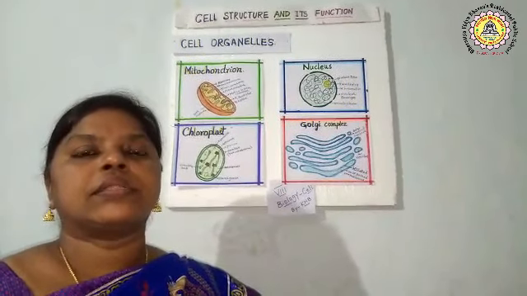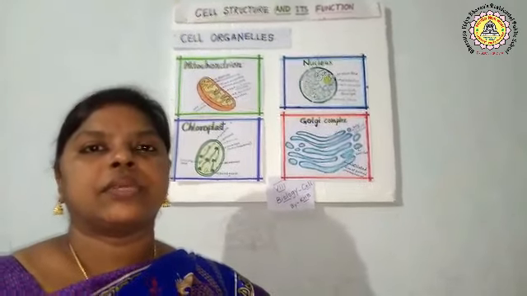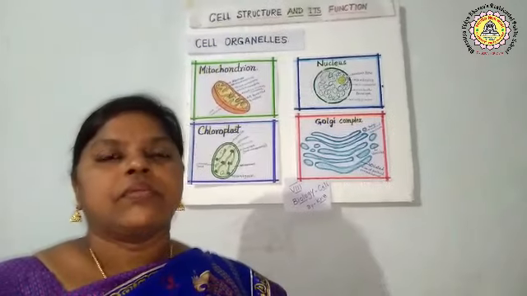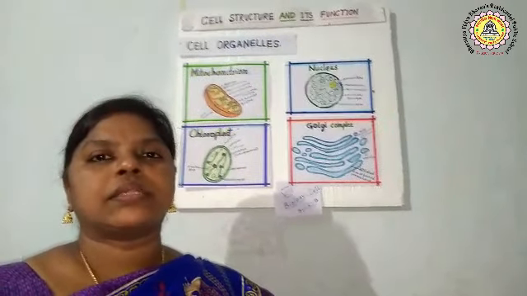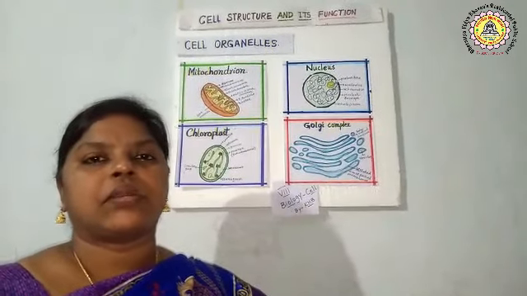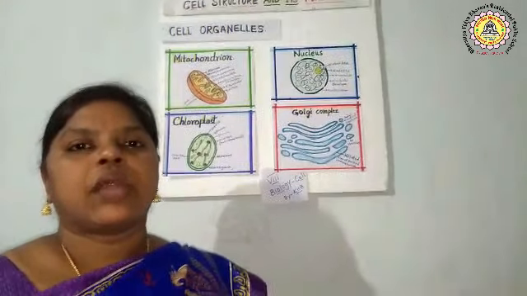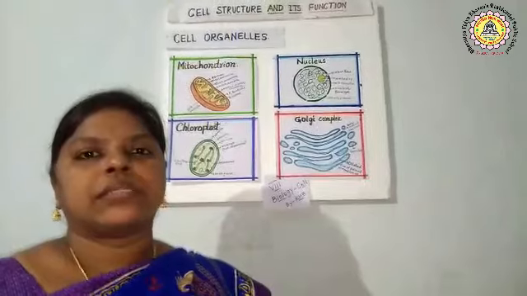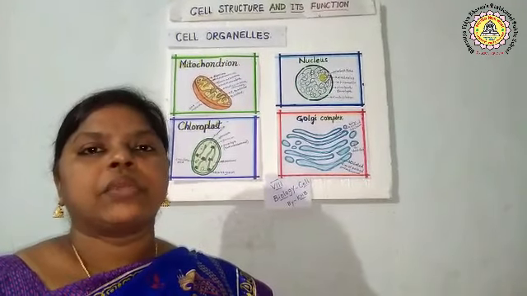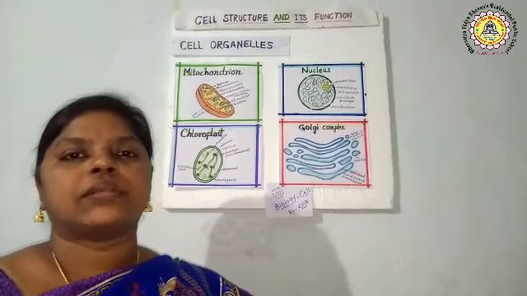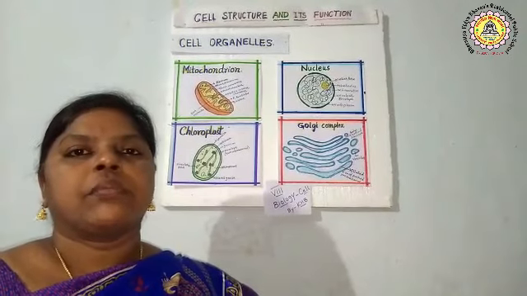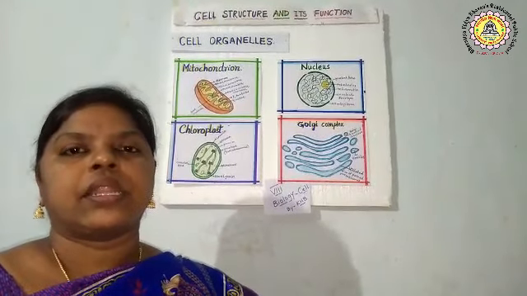Cell organelles were discovered by Christian René de Duve in 1955. Examples of cell organelles are nucleus, mitochondria, Golgi complex, endoplasmic reticulum, vacuoles, lysosomes, ribosomes, plastids, etc. Today I am going to tell you about four organelles, that is Golgi body, nucleus, mitochondria and plastids. Let us know about them.